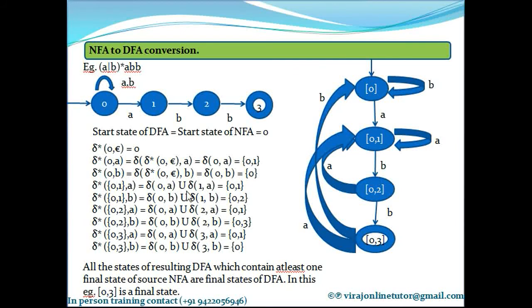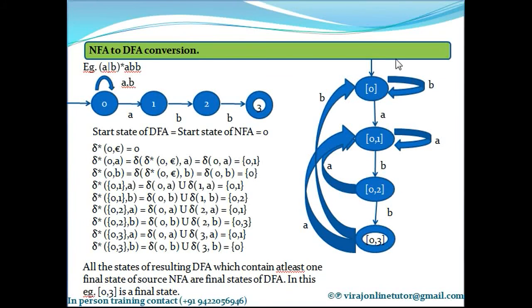So I did that here. Did you find any other new state? Yes, 0, 2 was a new state found while computing these calculations. So my next task was to compute delta asterisk of 0, 2 on A and 0, 2 on B. Did we find a new state? Yes, 0, 3 was a new state. So compute delta asterisk of 0, 3 on A and 0, 3 on B. Any other new state? No, because 0 and 0, 1 were already found on top. So now no other new states are remaining whose delta asterisk I have to compute. So that completes the conversion.